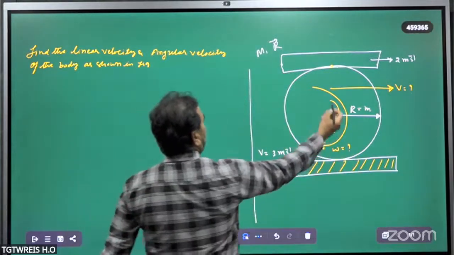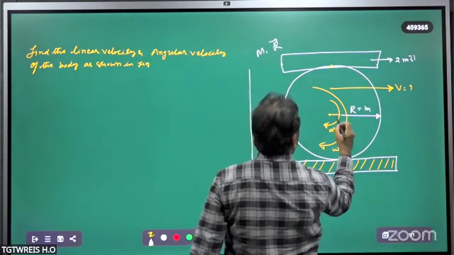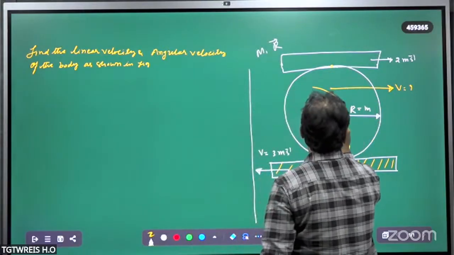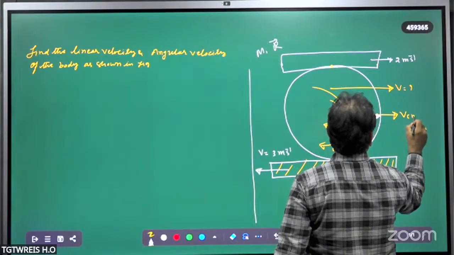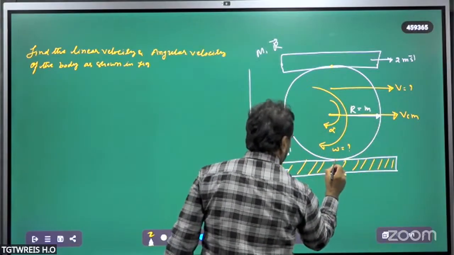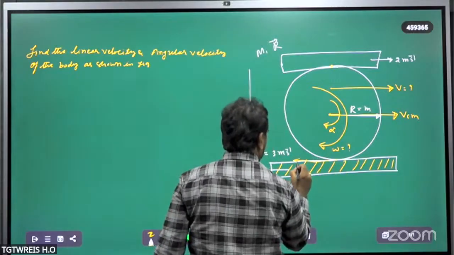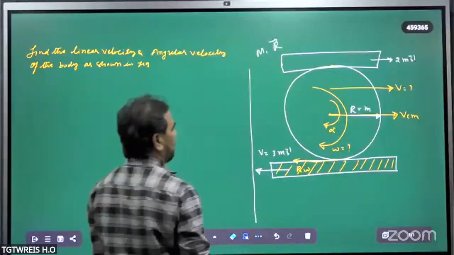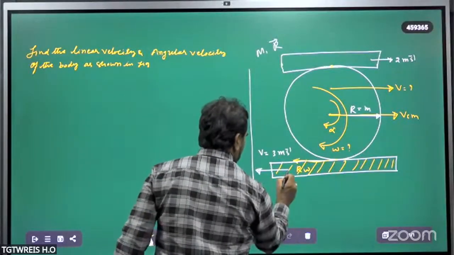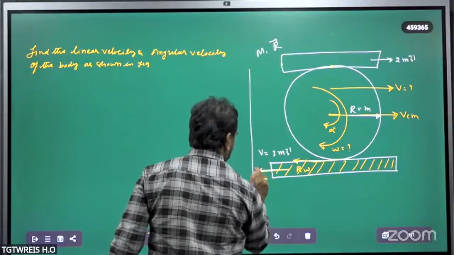Here, see, the velocity of the center of mass is moving in this direction. At the point of contact, R omega acts in the downward direction, but the platform is moving in this direction at this point.